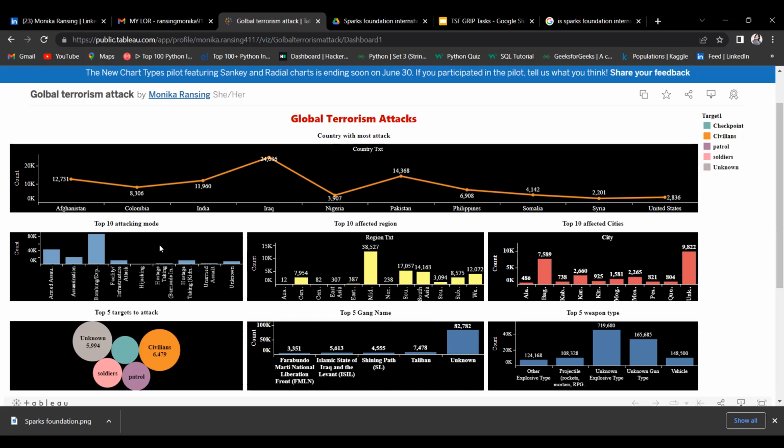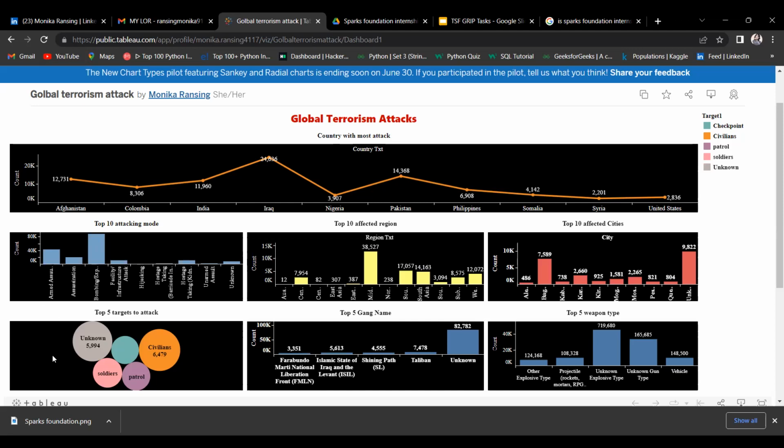After that I try to find out which attacking mode is used for terrorist attacks. Here we can see that the bombing or explosion mode is the most used for attacks, and the count for that is 88,255. Then after that we can see armed assault, and the count is 42,669. So these are the top 10 attacking modes which are used for terrorist attacks.